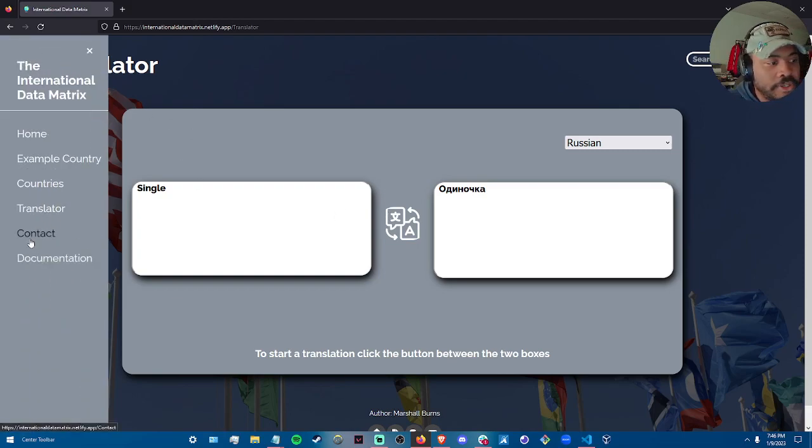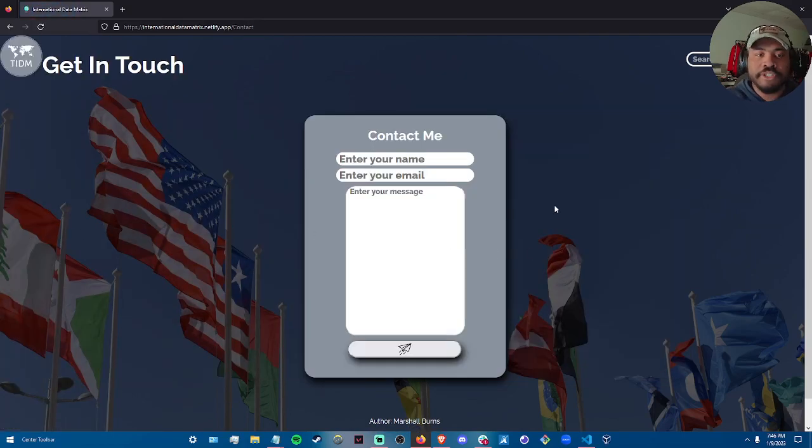Next, we can go to the contact page. I have a fully functional contact page. All the user has to do is enter some information and a detailed message, and they can hit this send button, and I have an email set up to receive any form submissions from this app, and I can respond back.